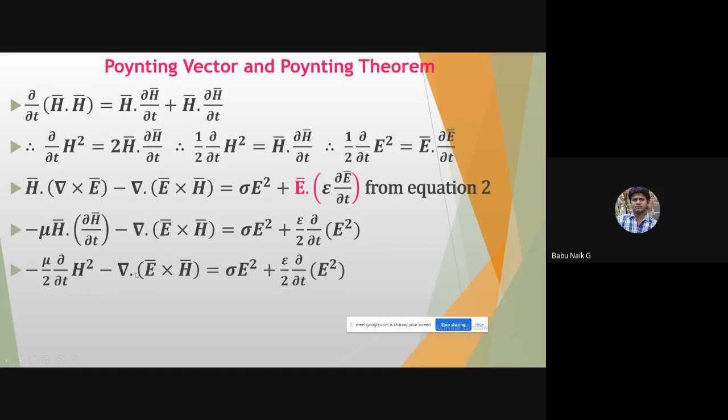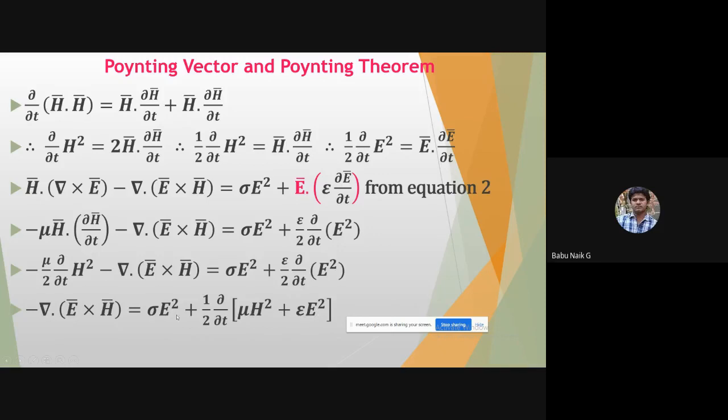Now you can take it completely to the right hand side with the magnetic field here. So now I can write minus del dot E bar cross H bar is equal to sigma into E squared plus half into ∂/∂t of mu H squared plus epsilon E squared.